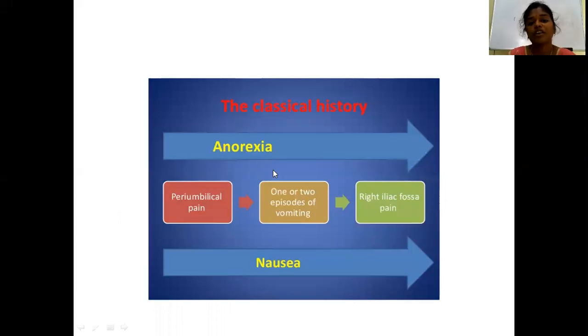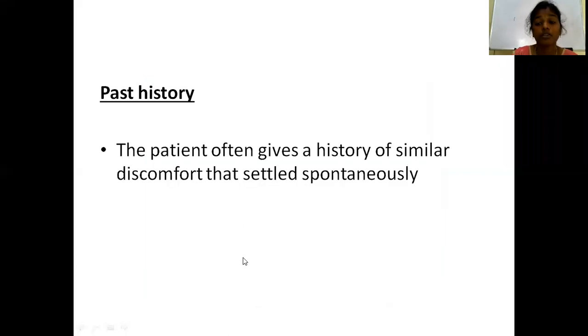So the patient will give the classical history. The patient will say that the pain initially started at the periumbilical region, with 1 or 2 episodes of vomiting along with nausea, anorexia and slight fever. The pain gradually shifted to the right iliac fossa. This is the classical history of acute appendicitis pain. So this is about your clinical history of present illness or chief complaint.